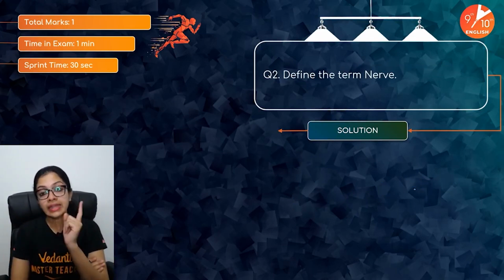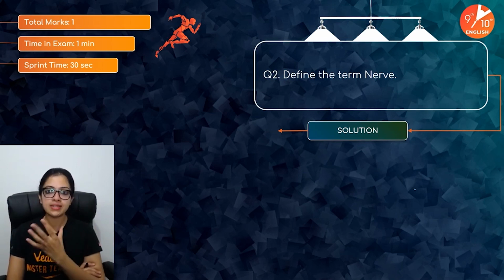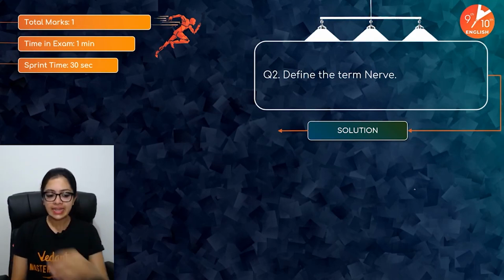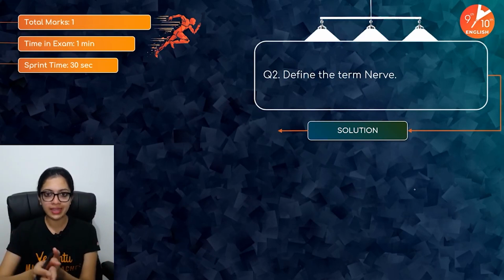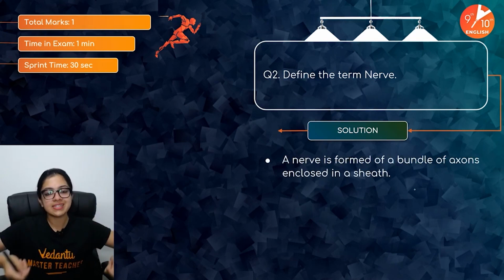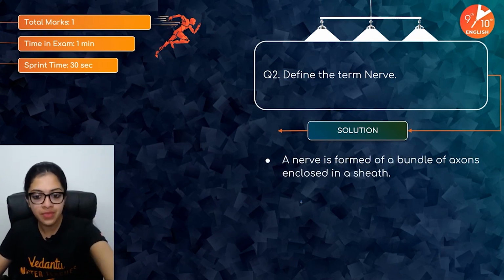Define the term nerve. Okay. Now, you all perhaps know what a neuron is. Nerve is also something that you all know, but how do you define it? Yes, it's nothing tricky. It's many neurons put together. But how exactly do we define it? A nerve is basically formed of a bundle of axons enclosed in a sheath.